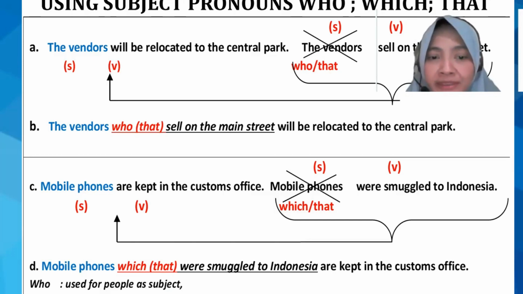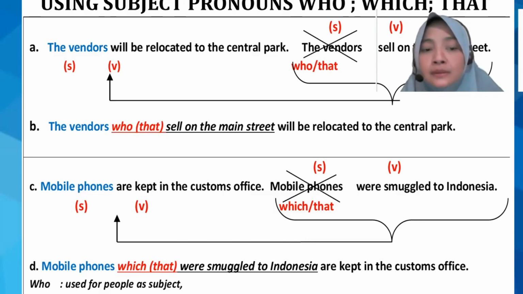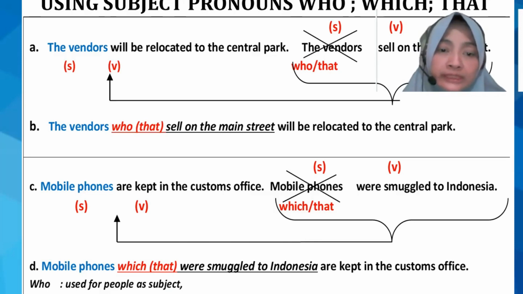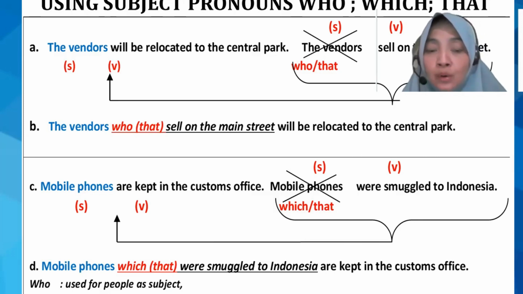Mobile phones which were smuggled to Indonesia are kept in the custom office. So what's the difference? Why do we use who? When do we use which? So now you can read here. We use who for people as subject, and we use which for things as subject or object.